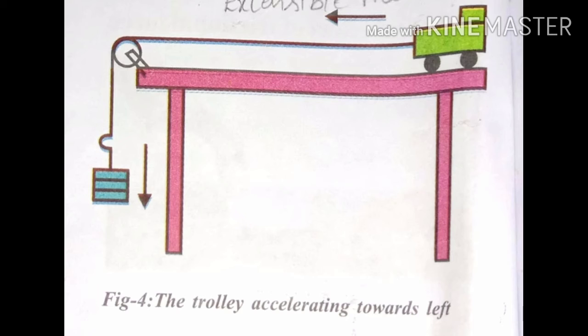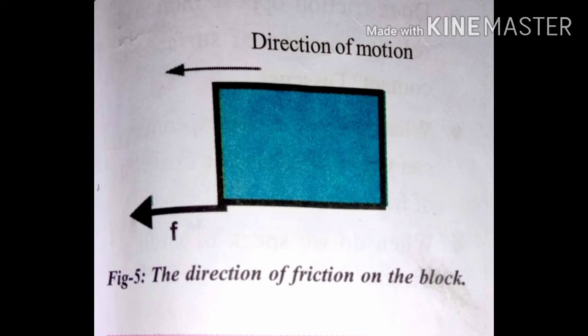Now keep on increasing the weights on the weight hanger. Observe the motion of both the trolley and block. The surface of the trolley tries to keep the block at rest with respect to its surface. Thus the force of friction by the surface of the trolley acts on the block in the direction of motion. At the same time, the block also applies a force on the trolley in the opposite direction and it tries to move towards the right. See the picture, towards the right, the direction of friction on the block.